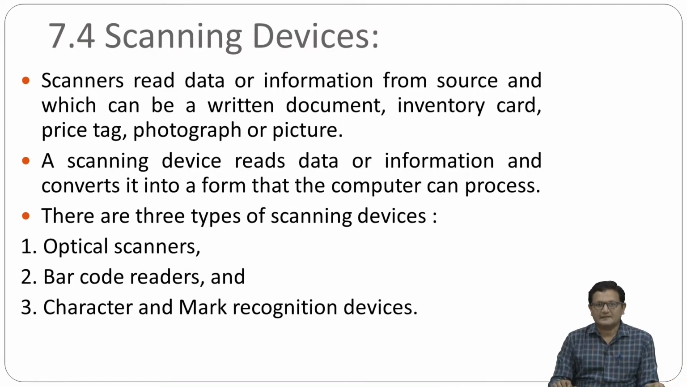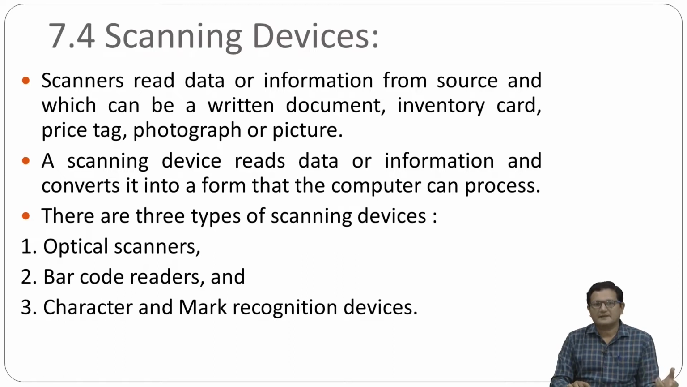So a scanner reads data or information from the source, which can be a written document, inventory card, price tag, photograph or picture. A scanning device reads data and information and converts that information into a format so that the computer can process it. Obviously, whatever document or picture is there, the scanner will read it and convert it in the form of binary so that we can process that particular image, picture or document by using a computing device.